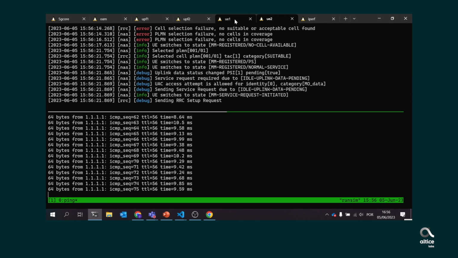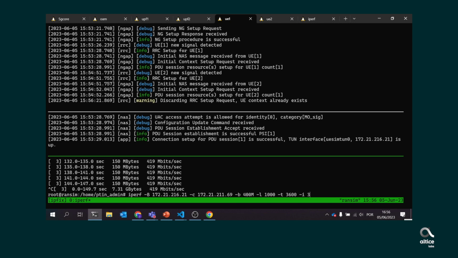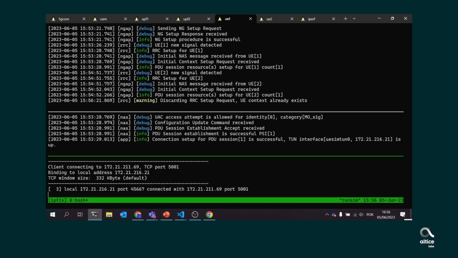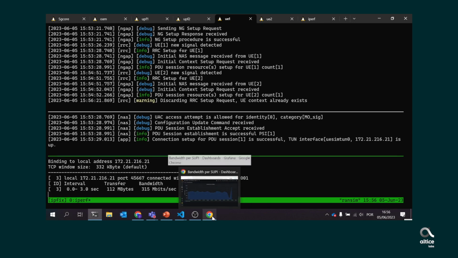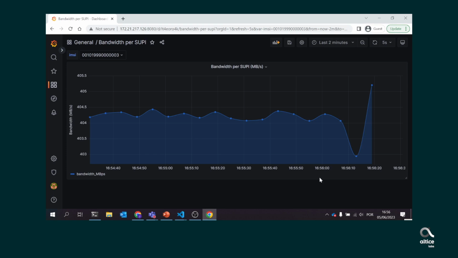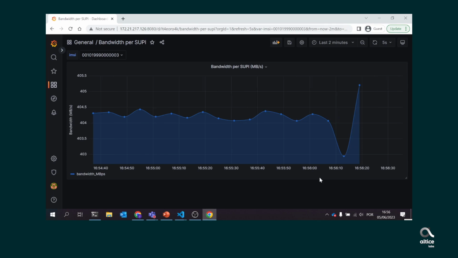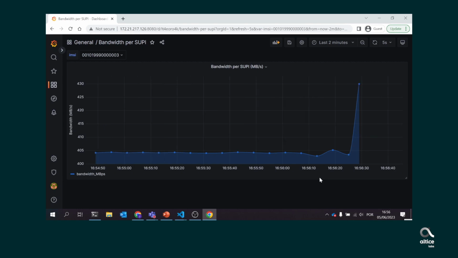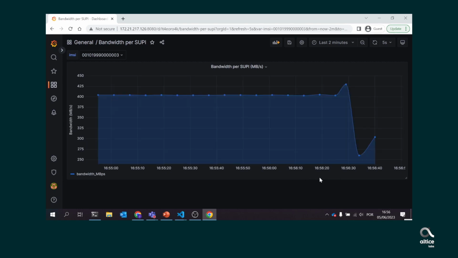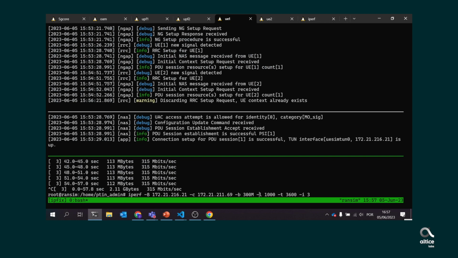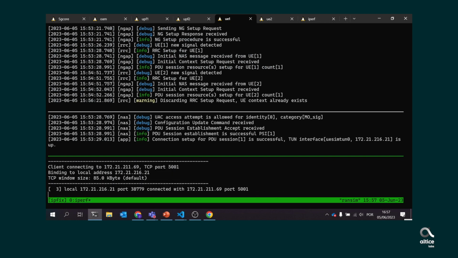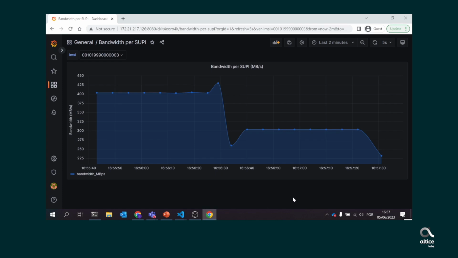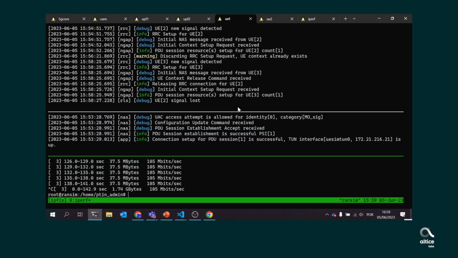Going back to the UE1, we can change the IPERF session bandwidth to 300 megabits per second and see the result in Grafana. UE1 currently does not face any limitations on its bandwidth usage and, as such, is able to freely utilize all the bandwidth it can handle. Going back to the UE1, we can change the IPERF session to 100 megabits per second and see it in Grafana. And then back to 300 megabits per second.